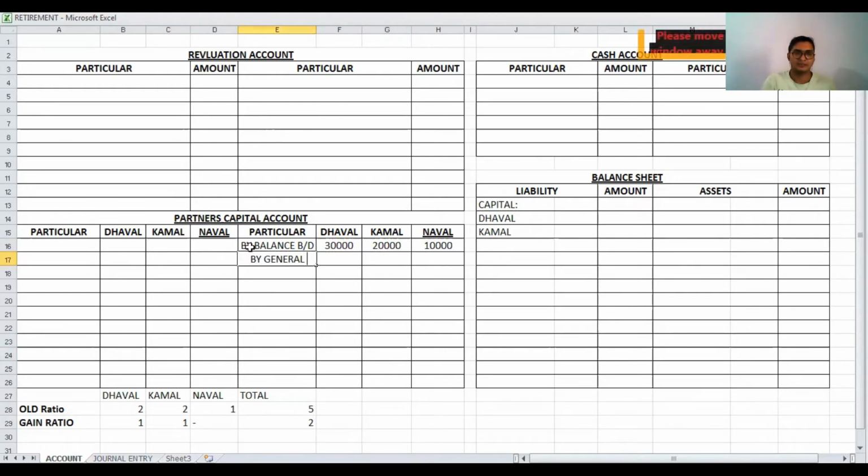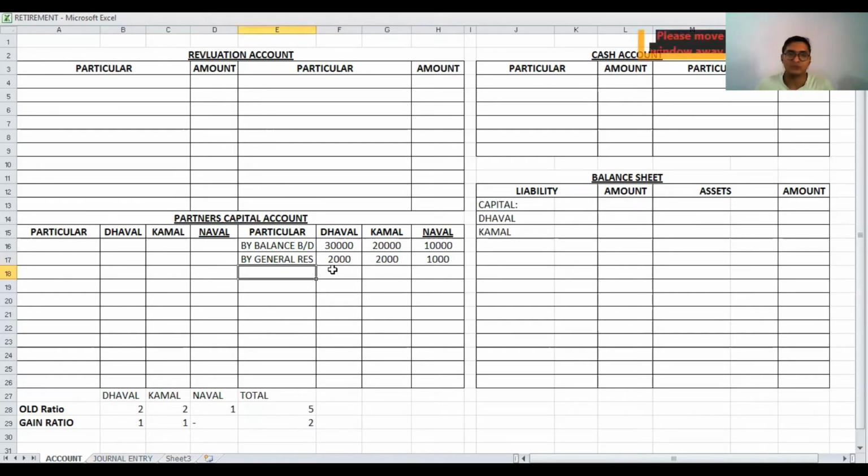So again the general reserve is also distributed. The general reserve amount is 5,000, and if 5,000 is distributed between the partners in the old ratio 2 to 2 to 1, the answer will be 2,000, 2,000 and 1,000. So here we have distributed the general reserve in the old ratio.